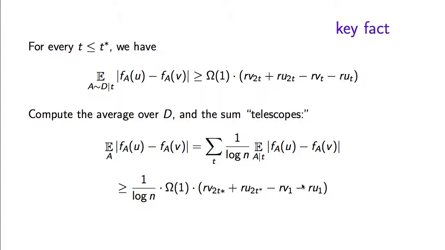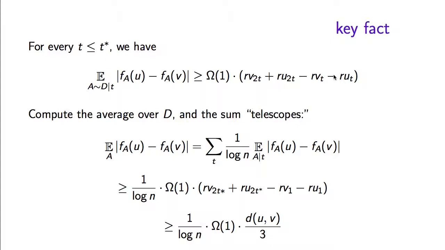And so we are left with this lower bound. But then RV1 and RU1 are 0. And at least one of RV2t* and RU2t* is the distance from u to v divided by 3. And so the whole thing is at least some constant times the distance from u to v divided by log n. And so this is Bourgain's theorem, that this expected L1 distance between u and v in this embedding is at least the actual distance divided by log n.